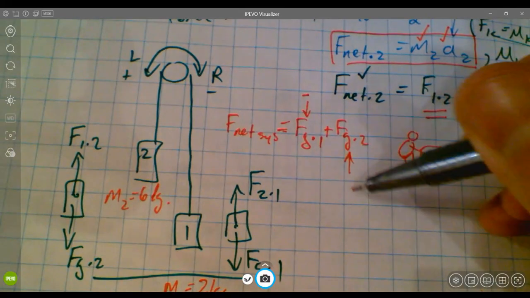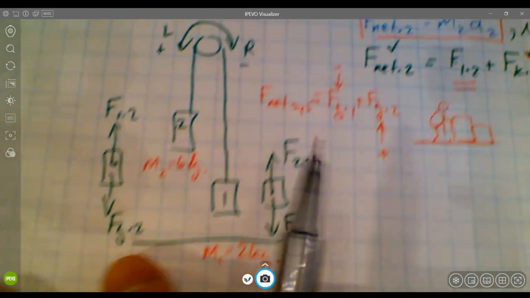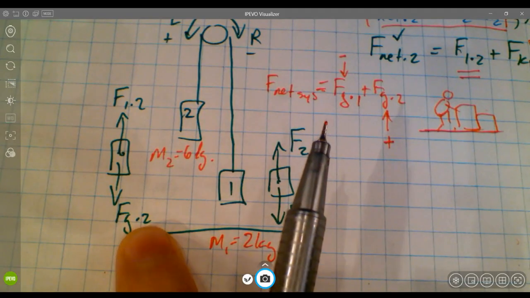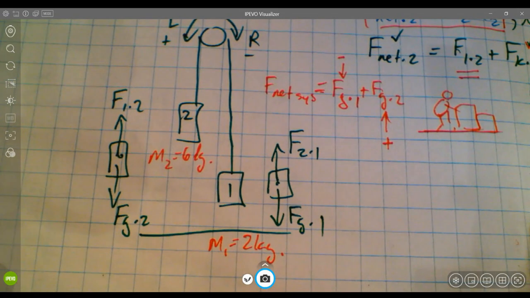Fg2 would actually be a positive value when I sub in my values, because again, this Fg2 is to the left, and we defined left as positive. Okay, so those are little reminders to go back to.